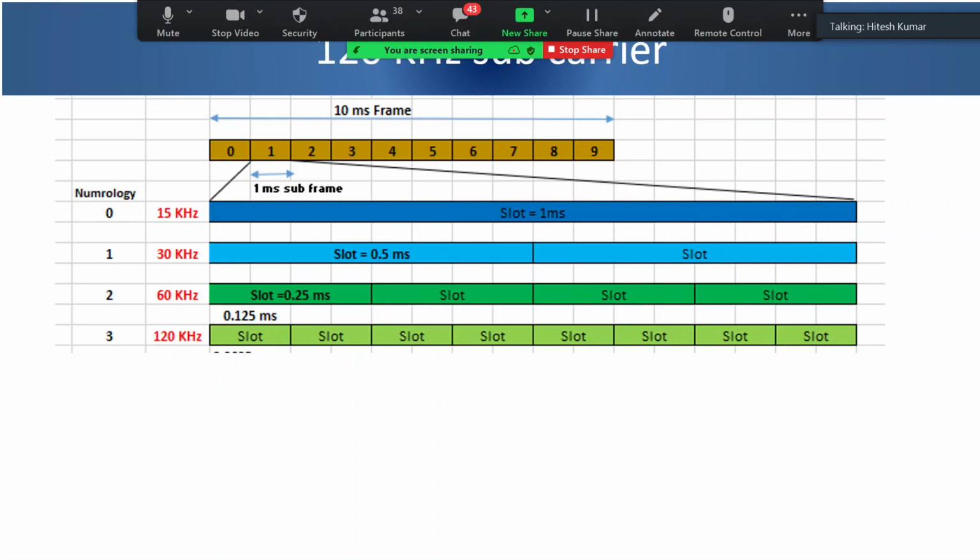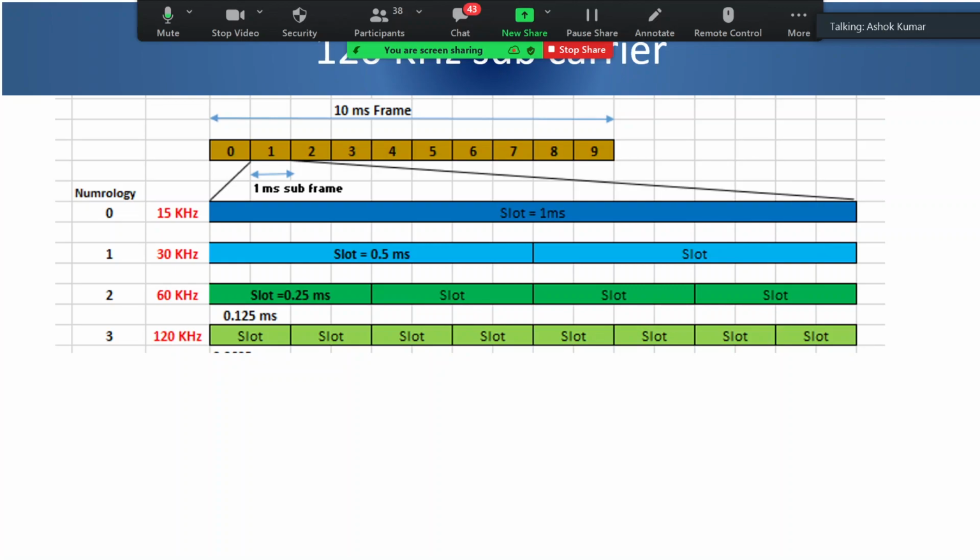Yeah, we are on the same page, but one more doubt. If we are using a higher numerology and at the same time a higher QAM, we are basically sending more bits, and because the numerology is higher, the slot is lower. The chances of losing data are high. So is there any factor to know if we are really losing data and need to change the plan? And if yes, what are the remedies to fix this? So let me explain to you.